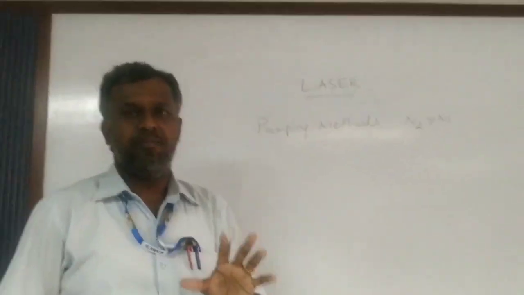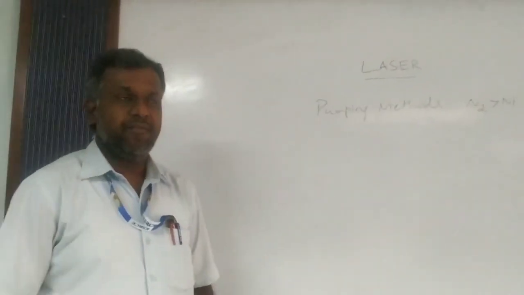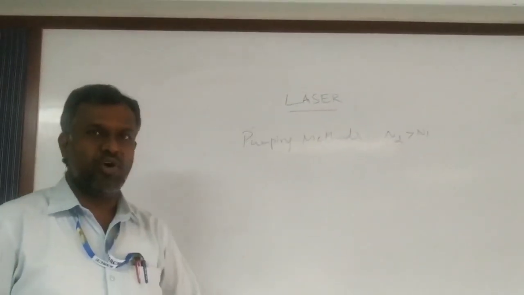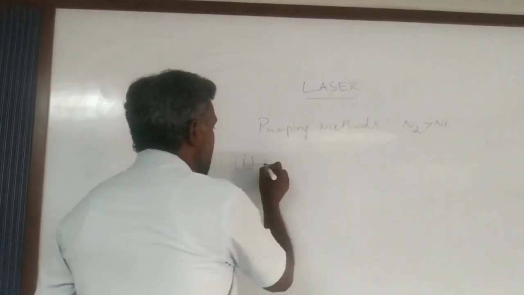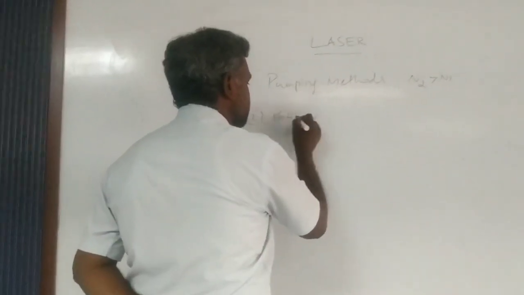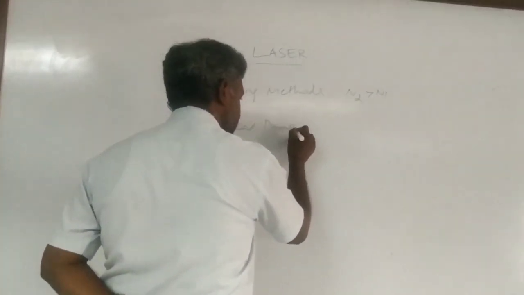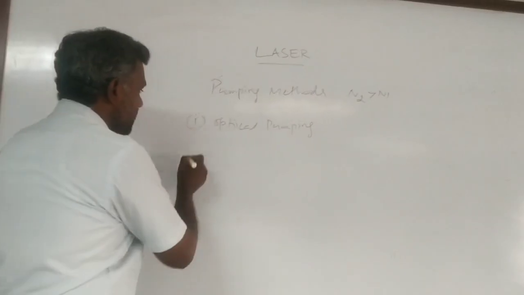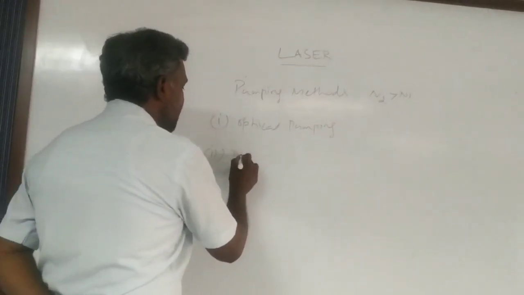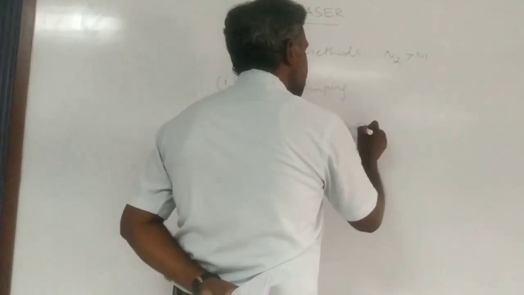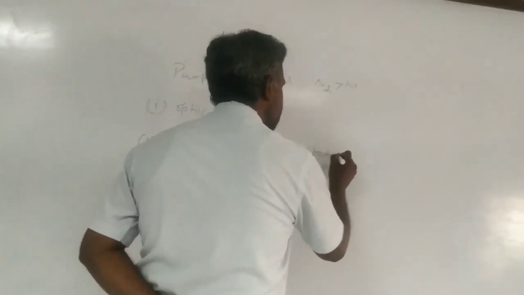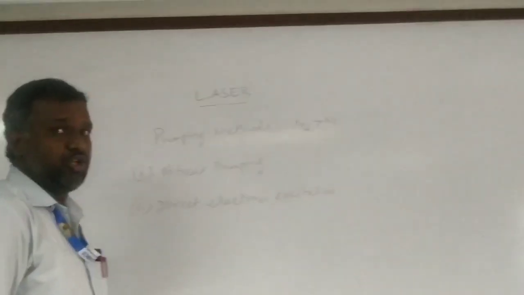Five different pumping methods are available universally to pump the atom from the lower energy level to the higher energy level. So what are the pumping methods? First one is optical pumping. Second one is direct electron excitation.